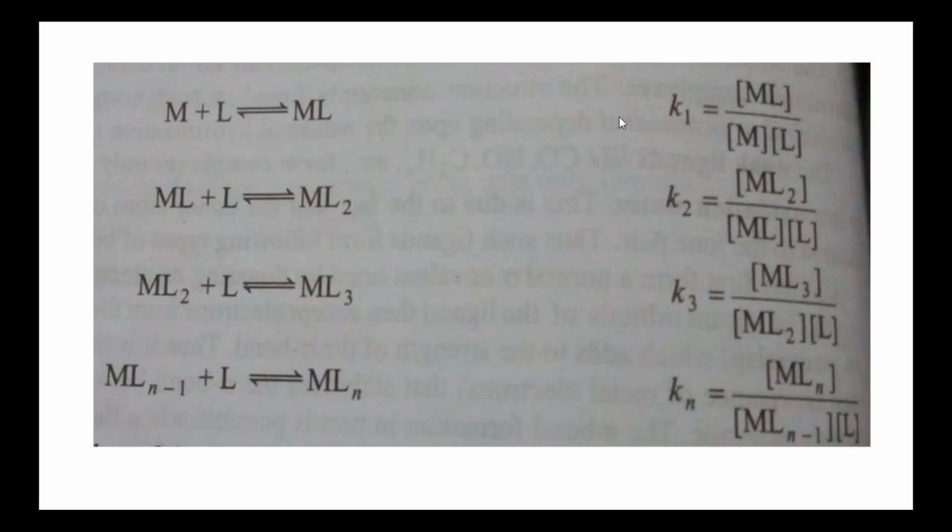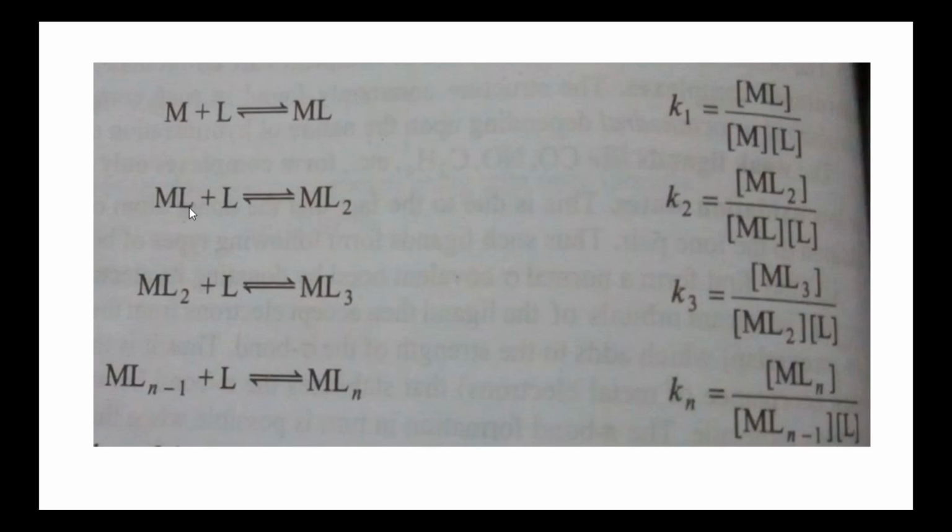In this step, the product is ML and the reactants are M and L. So K1 is given by concentration of ML by concentration of M into concentration of L. The square brackets represent the concentration. So this is the first step.